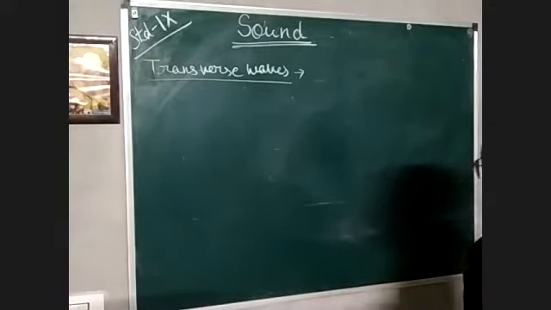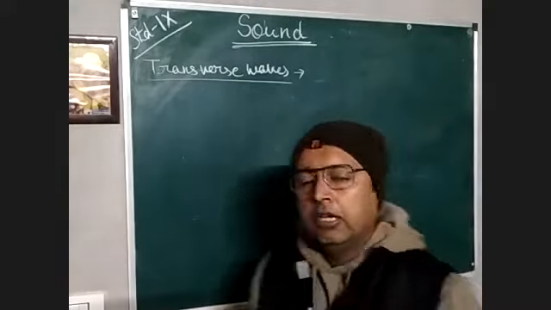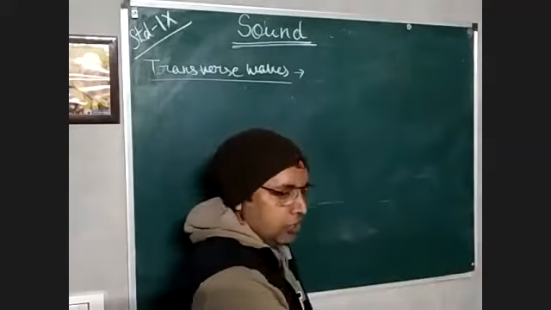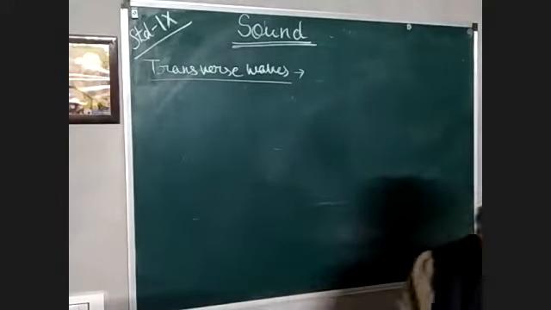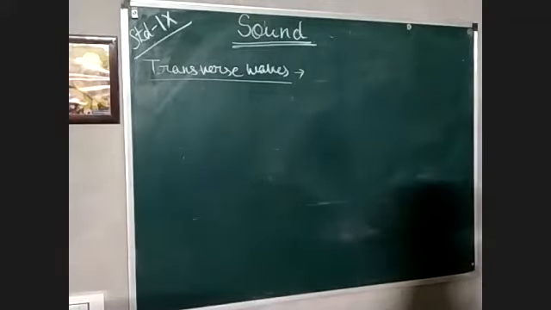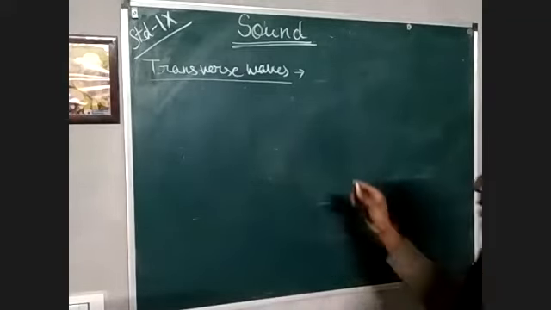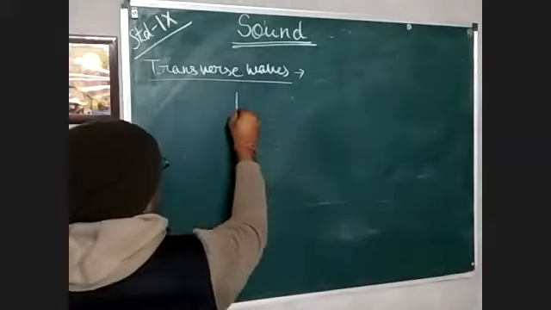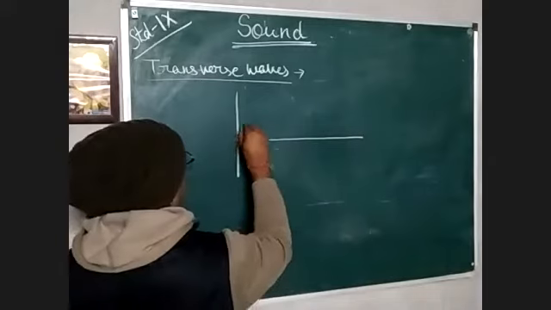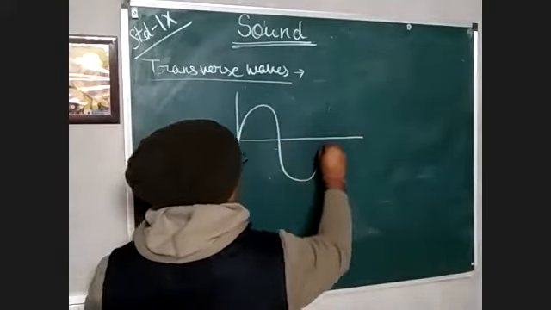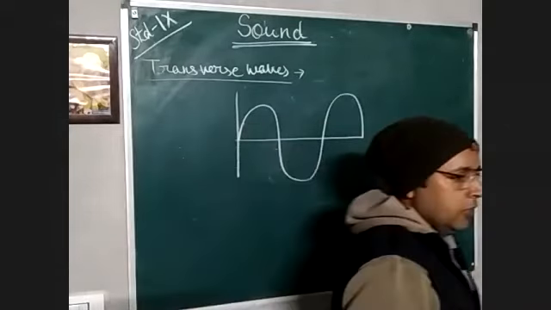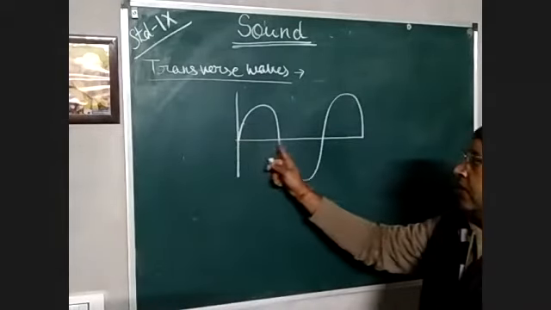A very simple example: if I tie a rope at that end and give a jerk, what will you observe? You will observe a kind of waves produced in it. In these waves, there is movement in the form of a jerk, like this. This is what we call the zero disturbance level.